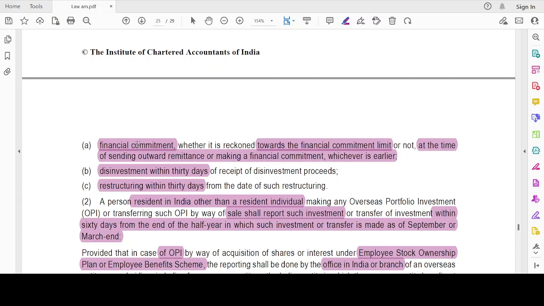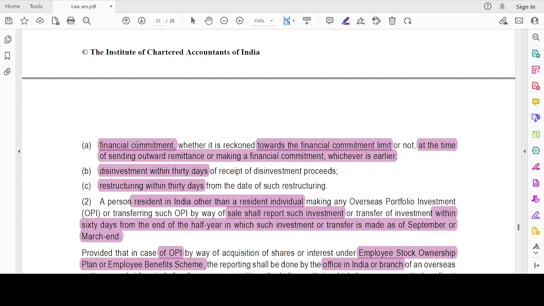See, financial commitment limit, whether it is reckoned towards the financial commitment limit or not, I have to disclose or report at the time of sending or making the financial commitment, whichever is earlier. I have just put in an agreement which states that I have made a financial commitment at that time, or the date of sending the outward remittances, whichever is earlier.